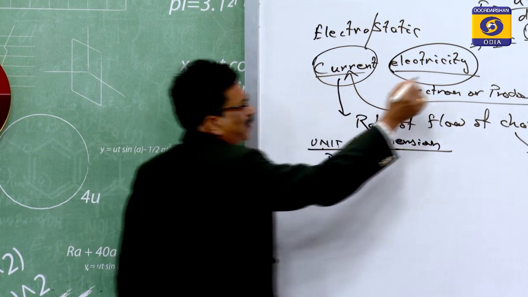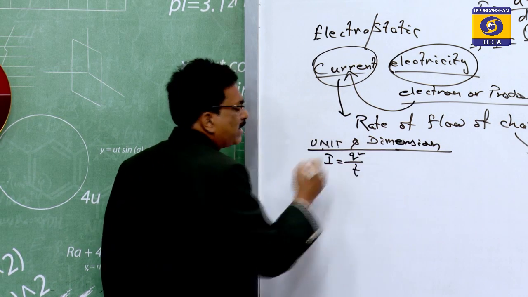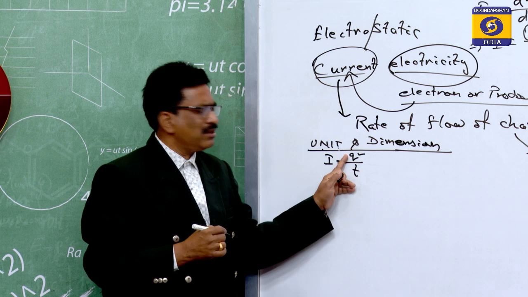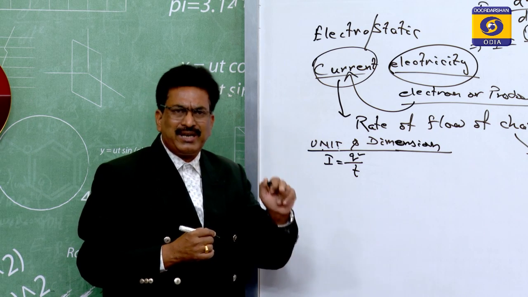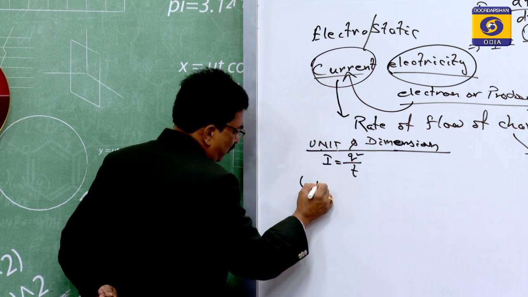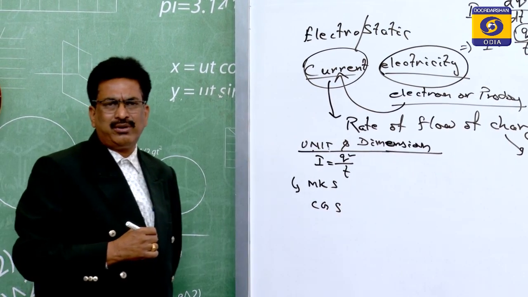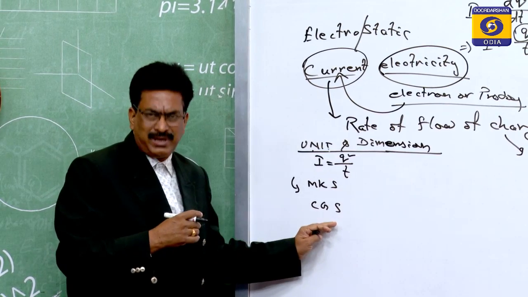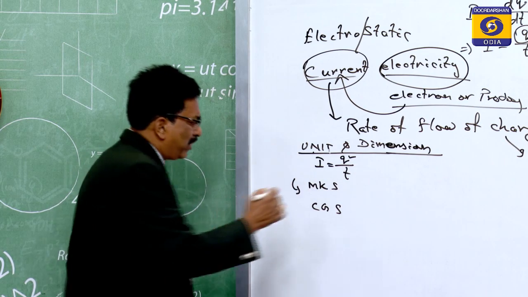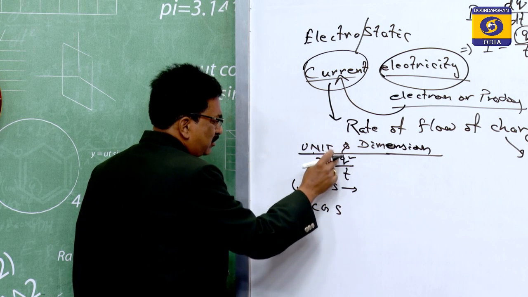The mathematical expression of current, as written here, is Q by t, where Q is the charge and t is the time. To find the unit of charge, we have to think in the respective system. Let us go for MKS. We also know there is CGS and a third one, FPS, but we mostly use MKS and CGS. So in MKS, I is equal to Q by t.